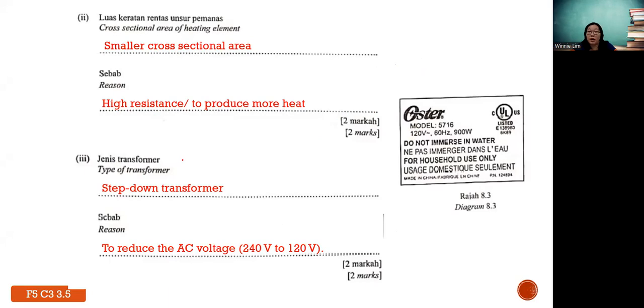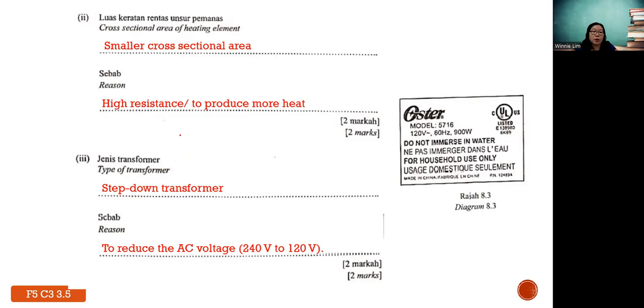That's why you need a step-down transformer. When they connect to 240, you add a transformer as well, so the 240 will change to 120 first. Then therefore you can use the water heater. So this is the idea of question 8, similar to the concept of question 11.